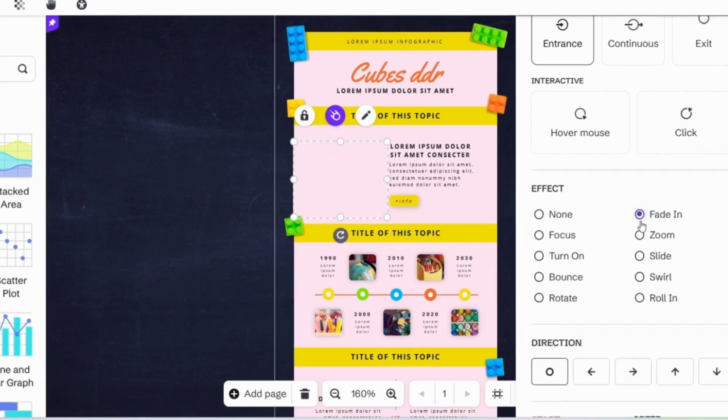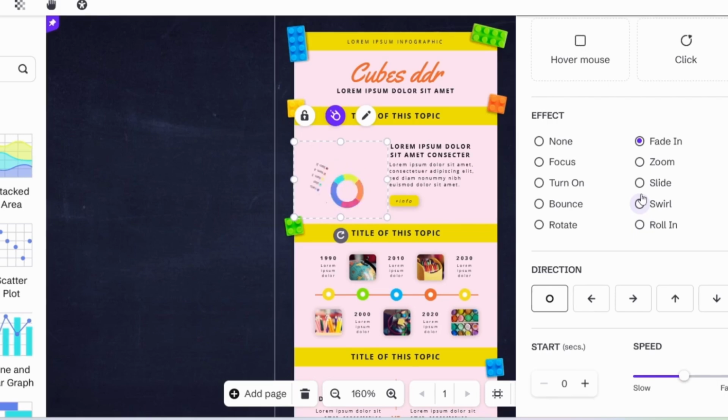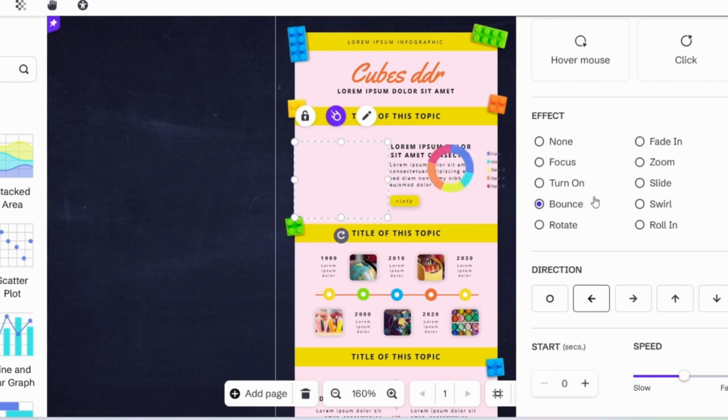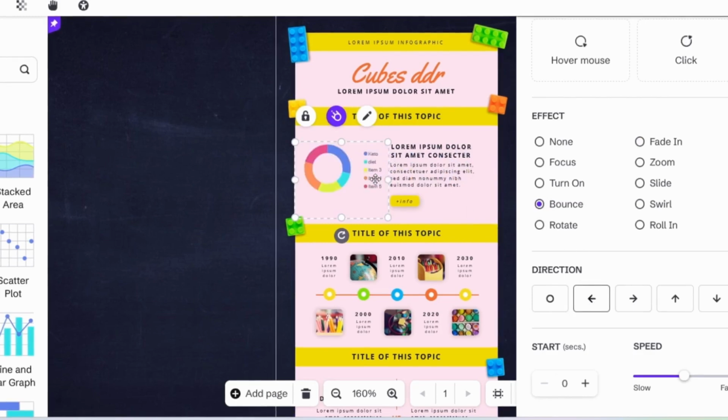Here I can add, for example, zoom, as you can see, and I can also add slide, as you can see here. So for example, let's just say bounce, and here you can see I can change the slide, and I will actually leave it like this. And now here you can see how this looks. Now this is already much better than the regular infographics.